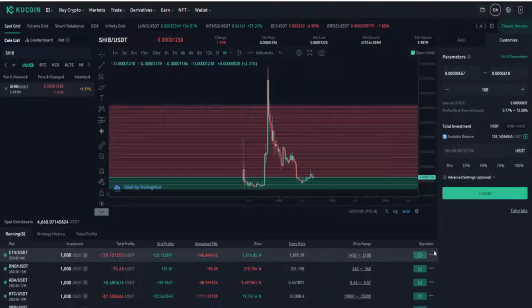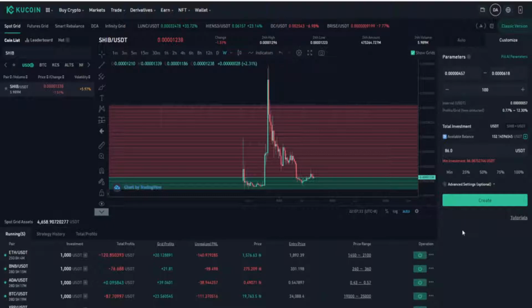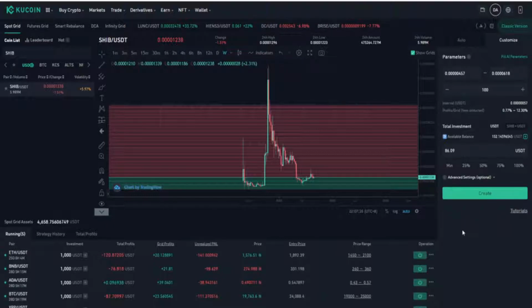Now Kucoin is one of the top 5 exchanges, which makes them a massive competitor in the crypto industry. Now let's get this bot started, and we'll keep our eye on it and see how it does. We'll have a look at our BNB bot as well as our Shiba Inu USDT bot. We're going to put the minimum amount in as they said. We'll put 0.9 to make it easy. And let's see how much money a small amount can make us.